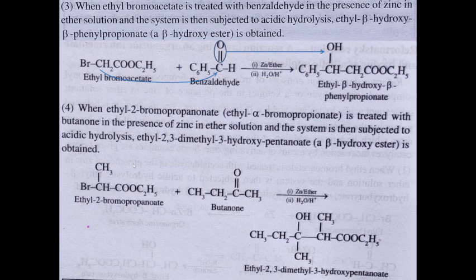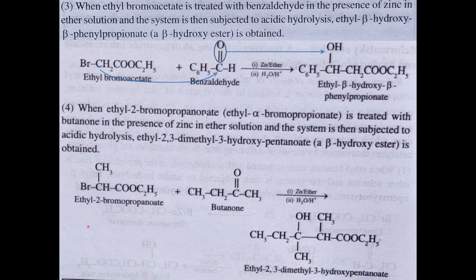Now let us take another molecule as an example, butanone. Here we have changed the alpha bromo ester to ethyl 2-bromo propanoate.